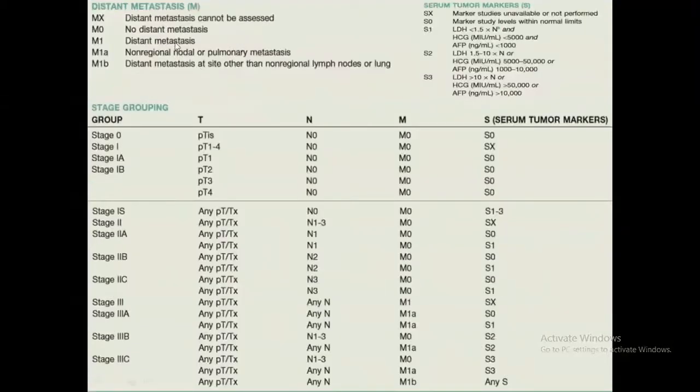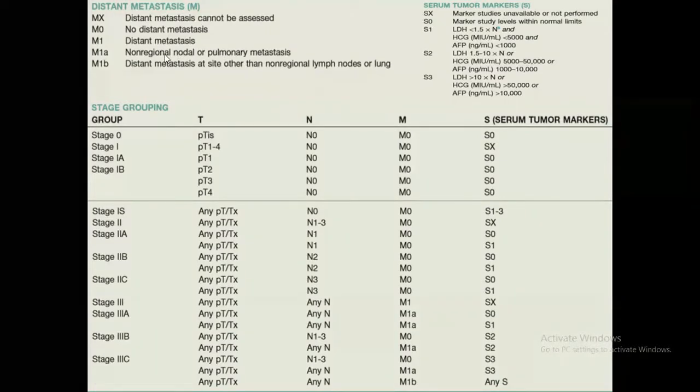Metastasis: M0 is no distant mets, M1 is distant mets present, of which M1a is non-regional nodal or pulmonary mets. Okay, please remember, lung is good. So M1a is lung, that is pulmonary, or non-regional nodal. M1b is distant met sites other than non-regional lymph nodes or lung. So apart from the lung and the non-regional nodes, it is M1b.